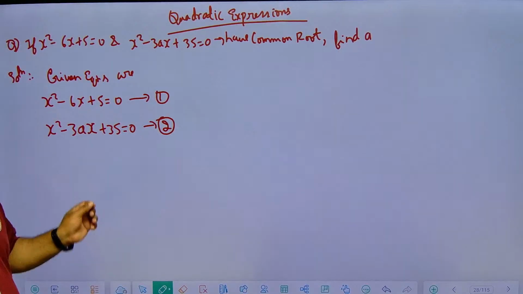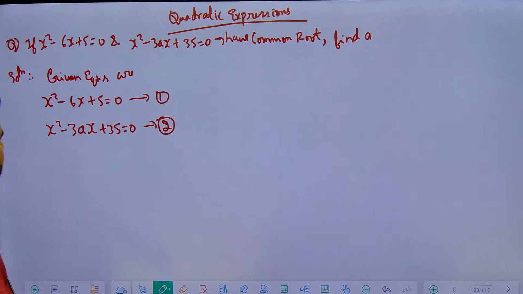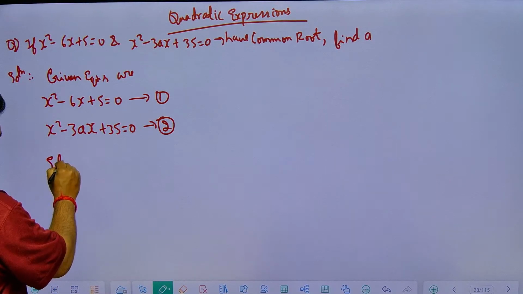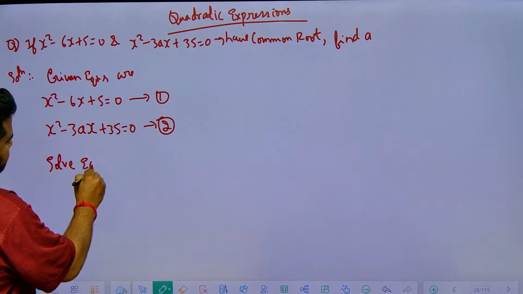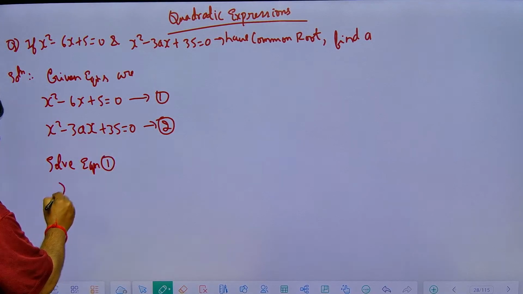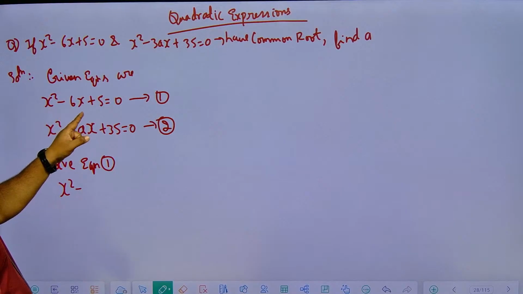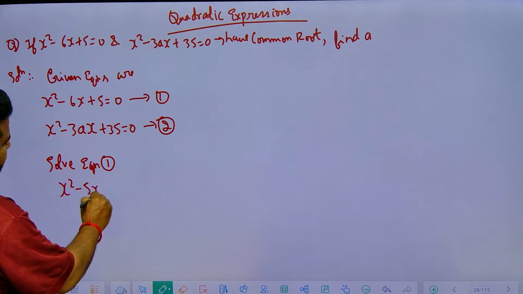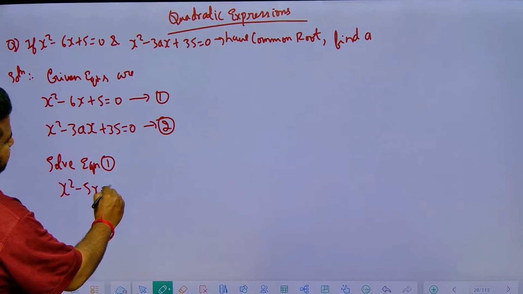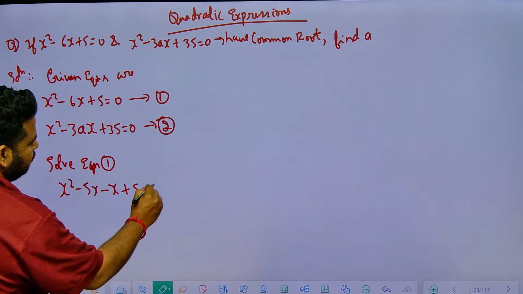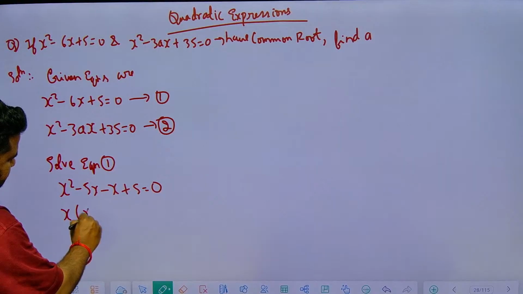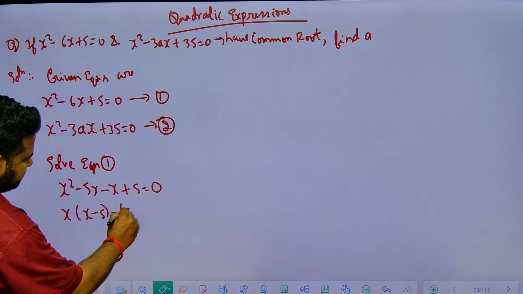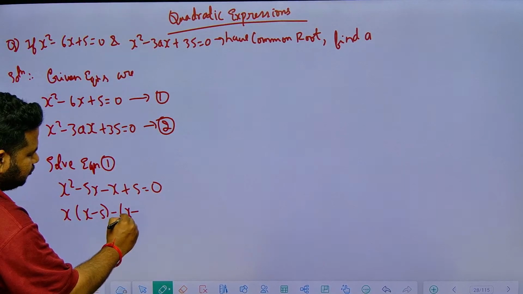Now let us solve equation 1, we will get the roots. x square minus 6x plus 5. The product is 5, so I can write this as x square minus 5x minus x plus 5 is equal to 0. So this will be x into (x minus 5) minus 1 into (x minus 5).